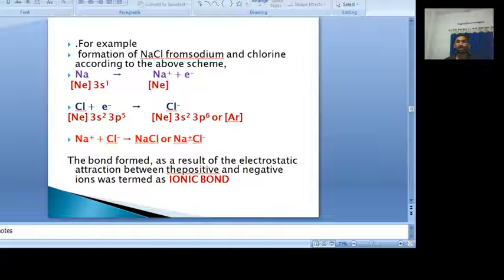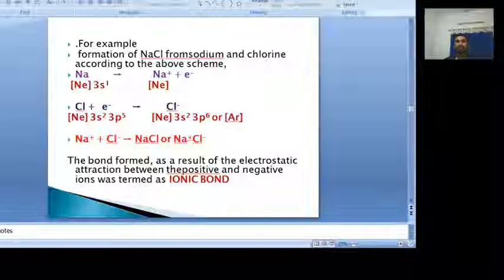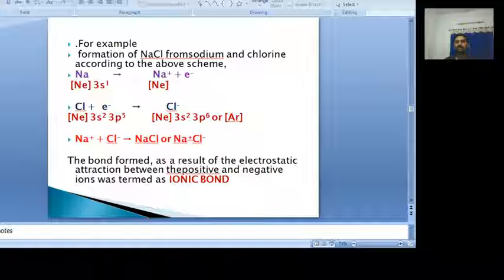Now both sodium and chlorine, by losing and gaining electrons, attain the stable electronic configuration. After that, the sodium and chlorine are attracted to each other by the electrostatic force of attraction. As a result, a bond is formed between the sodium and chlorine. That bond is called an ionic bond.